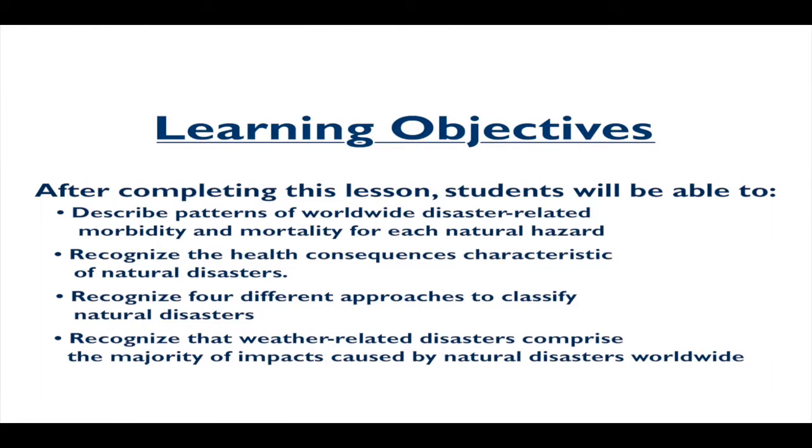In addition, we'll describe patterns of worldwide disaster-related morbidity and mortality for each natural disaster hazard. We'll recognize the health consequences and characteristics of natural disasters, and we'll recognize 4 different approaches to classify natural disasters. Finally, we'll recognize that weather-related hazards comprise the majority of impacts of natural disasters worldwide.